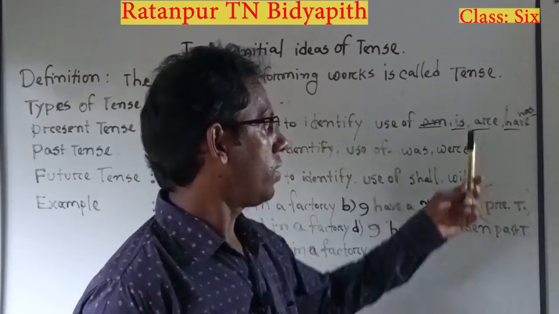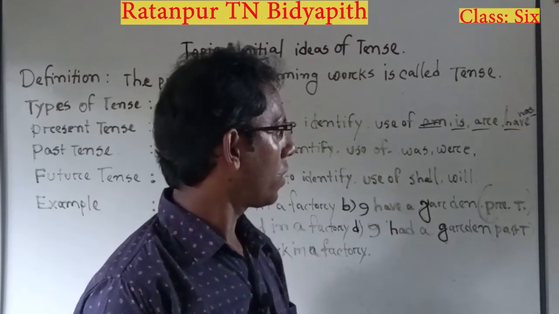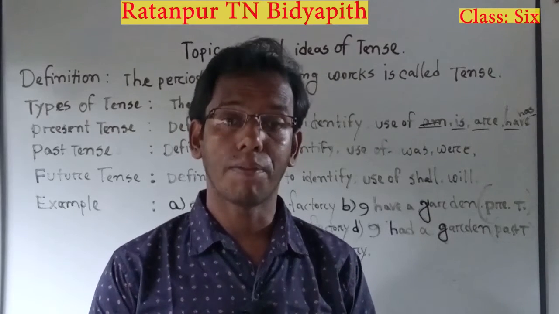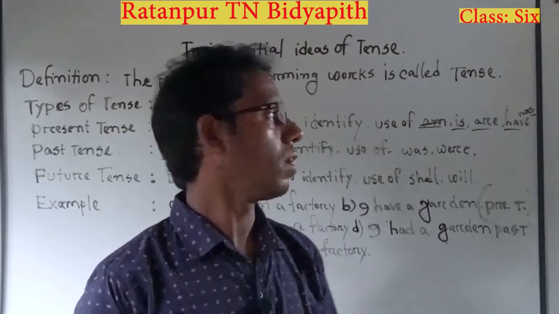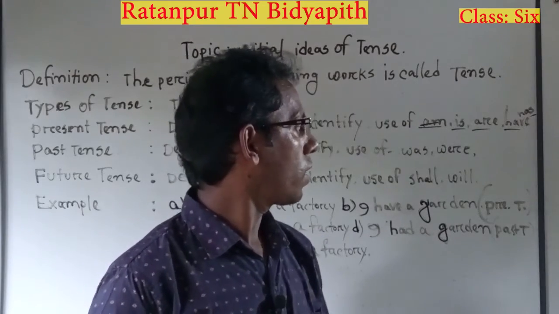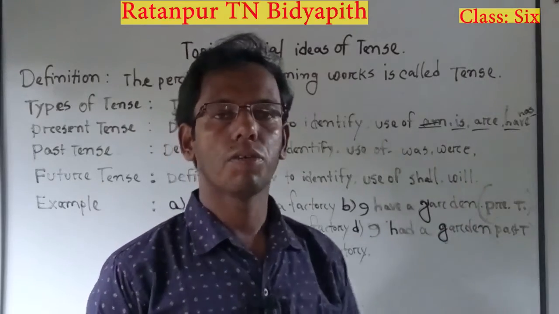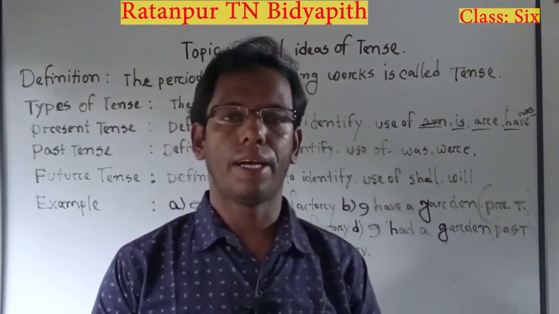Then another point, are. Similarly, we can use are after plural number. And we can use are in any other way after we. Now, have and has. Use of have and has.